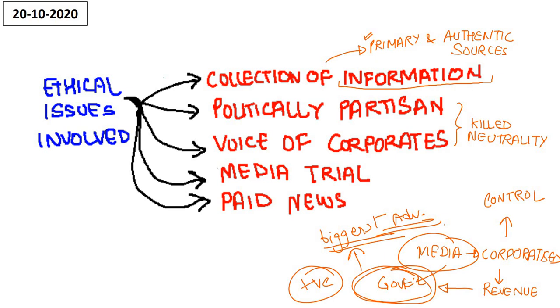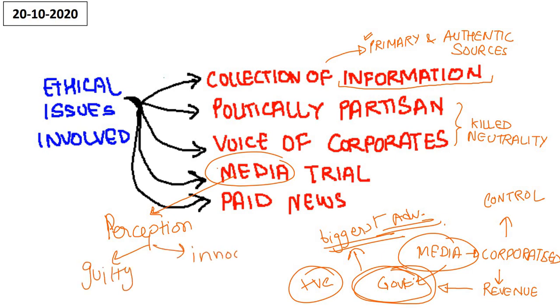Next is media trial and paid news. We all know about media trial, right? What is media trial? Before the judgment comes from the Supreme Court or High Court, the judgment comes from the media houses. ठीक है, तो ये अपना परसेप्शन बना लेते हैं. उसी परसेप्शन के बेसिस में किसी को गिल्टी करार कर देते हैं या किसी को इनोसेंट करार कर देते हैं. This means that the media, on the basis of their own perception, can term anybody guilty or innocent. That is the media trial which is going on right now.